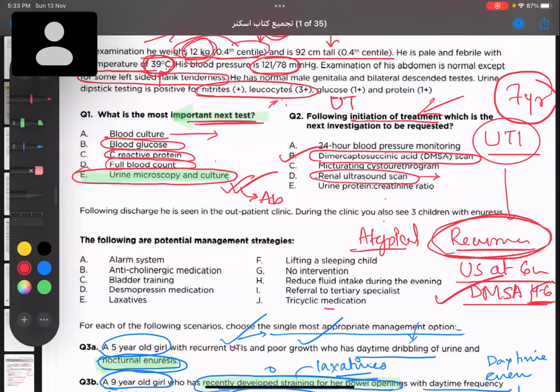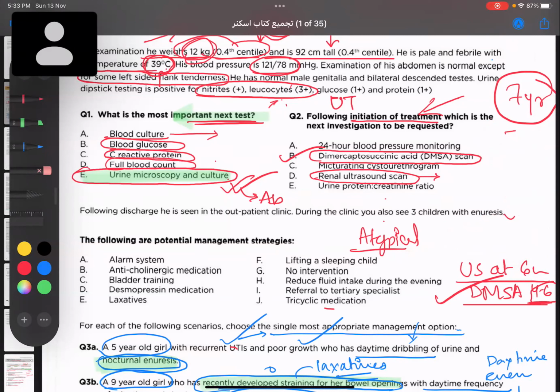Renal ultrasound, I think both should be correct, because if it is a case of recurrent UTI, both should be correct: DMSA at 4 to 6 months and renal ultrasound at 6 weeks. Now they are asking what is the next investigation to be requested? Of course, DMSA is going to take 4 to 6 months. Therefore, the earliest investigation will be renal ultrasound.